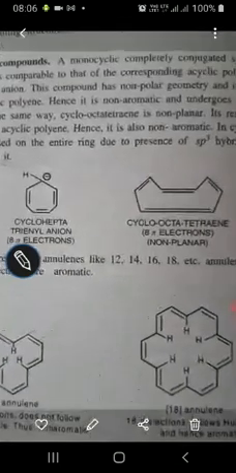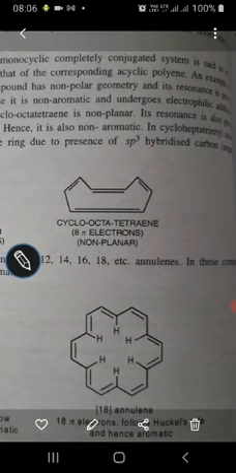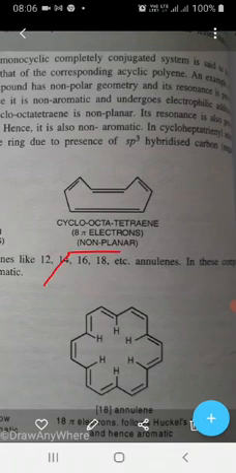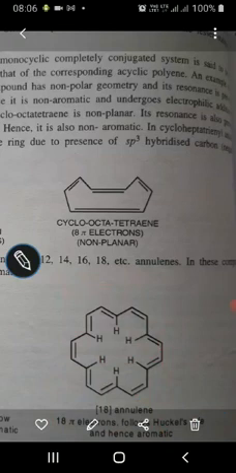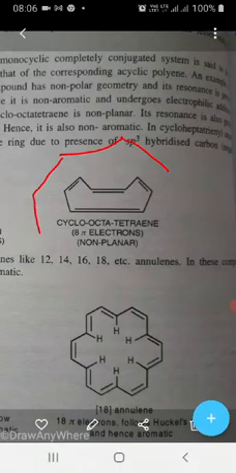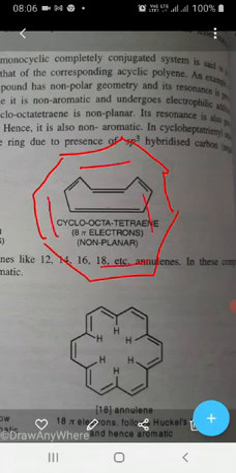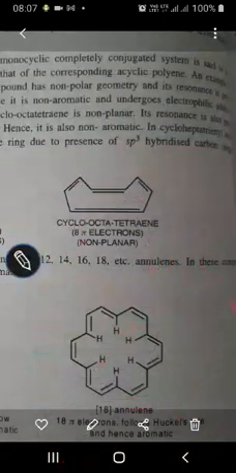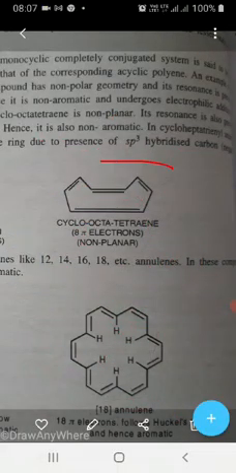Next, you have to see here, that is cyclooctatetraene. The structure was given on the earlier page also. You can draw it like this. It contains 8 carbon atoms and 4 double bonds, tetraene, and 1 2 3 4 5 6 7 8 are the carbon atoms. This big molecule will not be stable under planar conditions, so it adopts a non-planar structure like this.